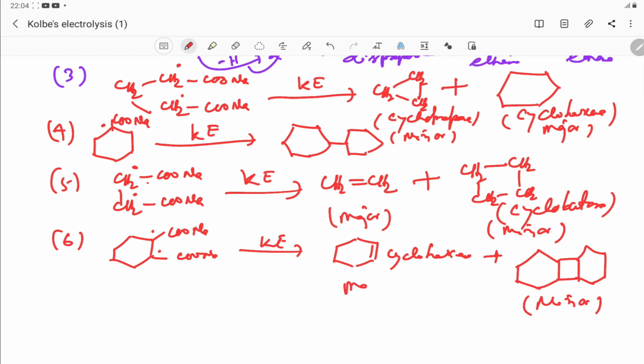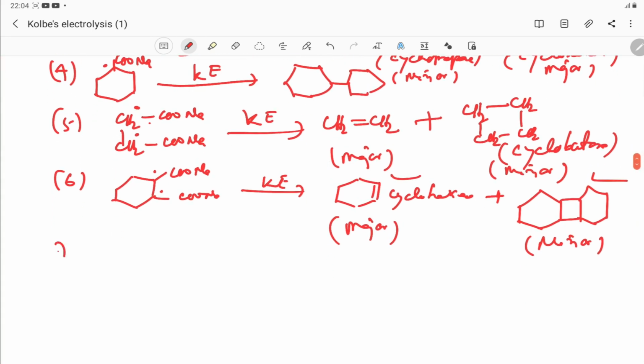This is the major product. How is it produced? Because these two radicals combine to form this type of fused ring, but when these two radicals form a double bond, this becomes cyclohexane.